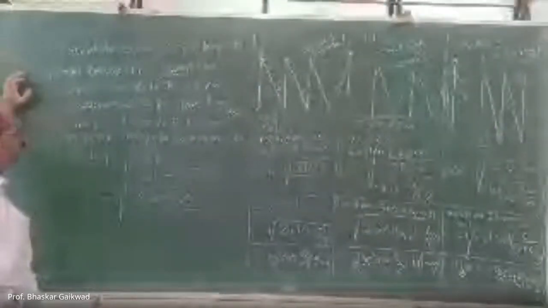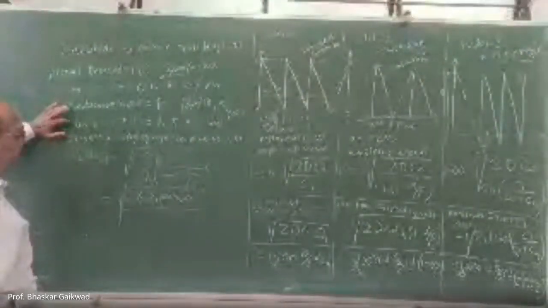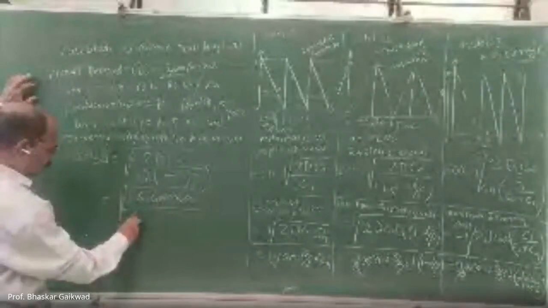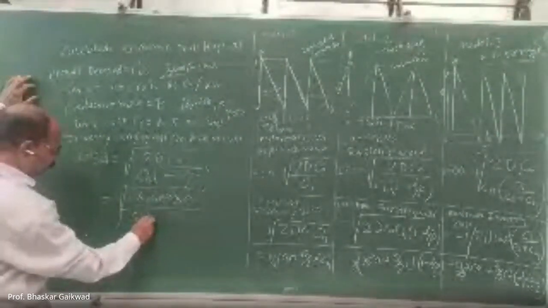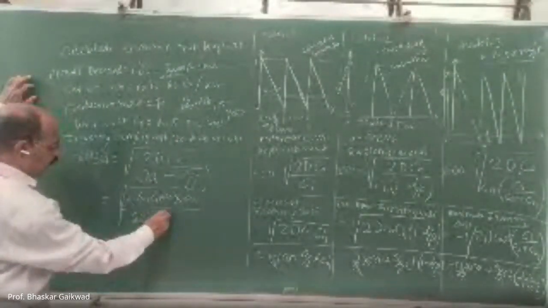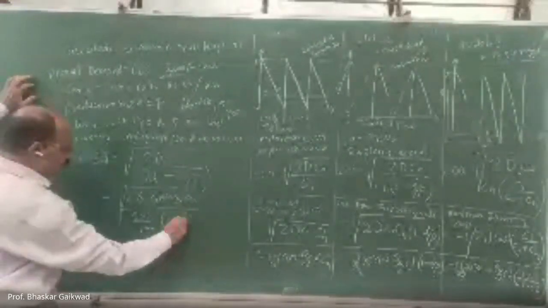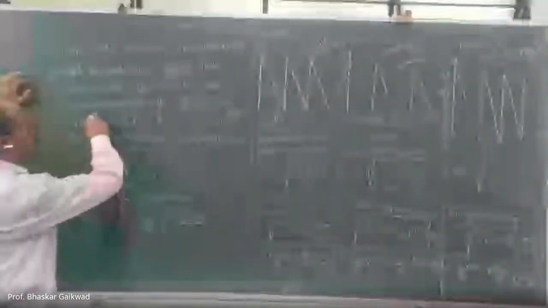Setup cost 60 is there. What is CH, the holding cost? 5 into 20 divided by 100, into 1 minus D divided by production rate.